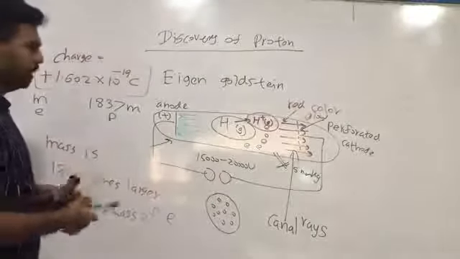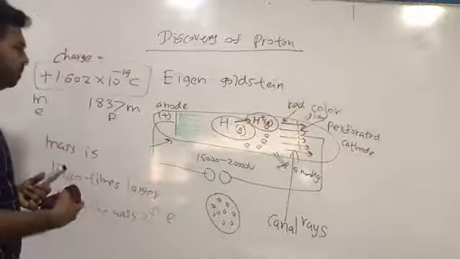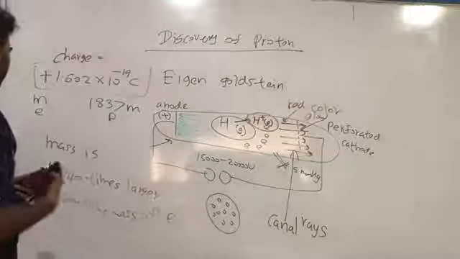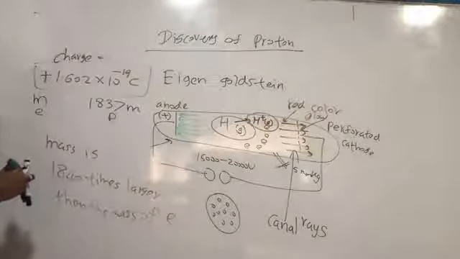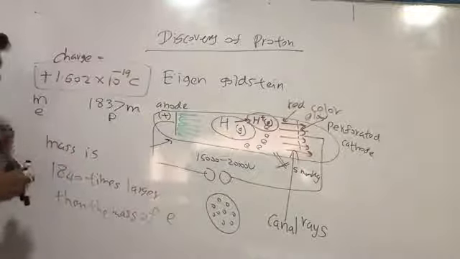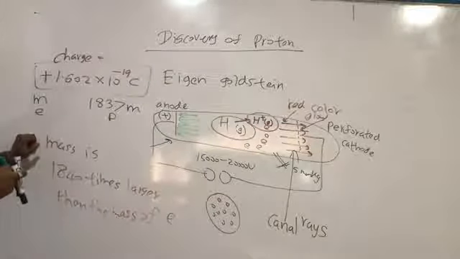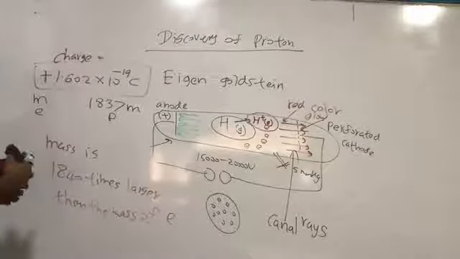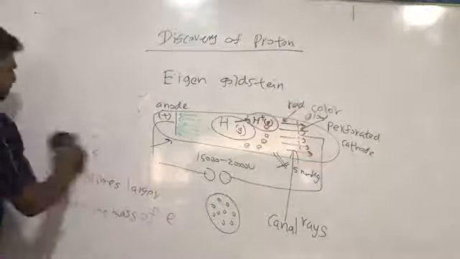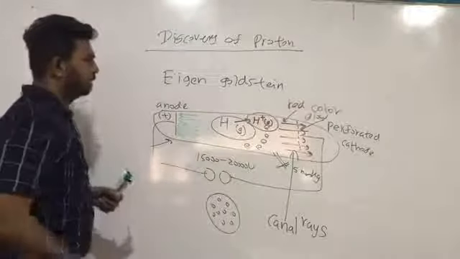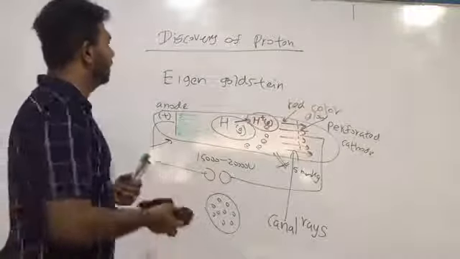There is a real definition, which we will discuss today also. Mass is 1840 times larger than the mass of the electron. Please write this important fact today. Okay, so this is the discovery of the proton.